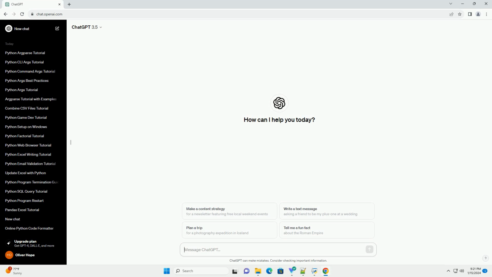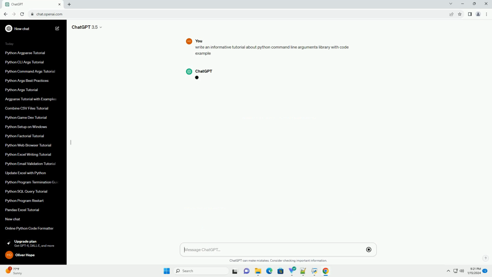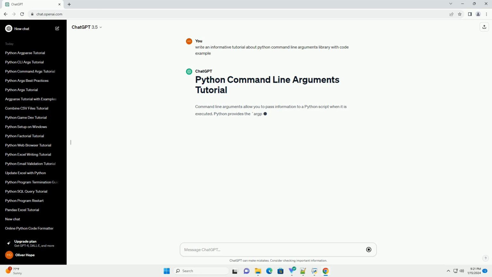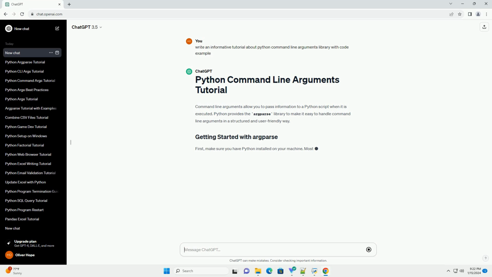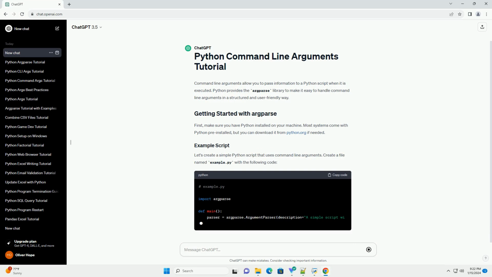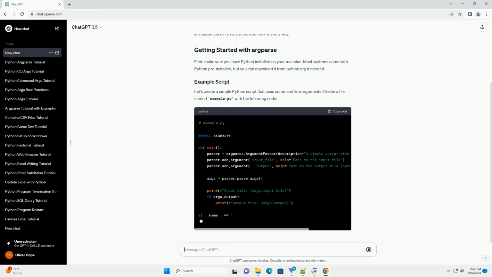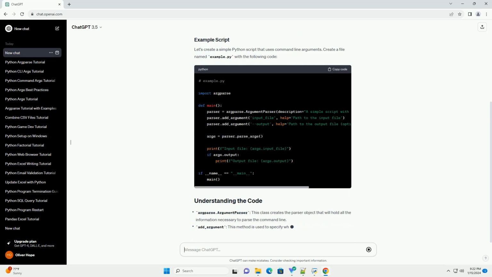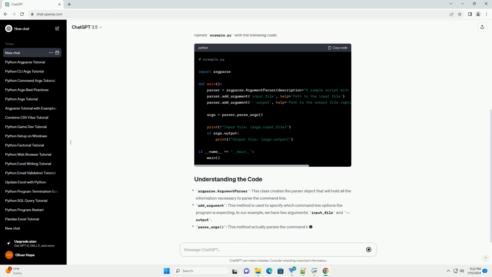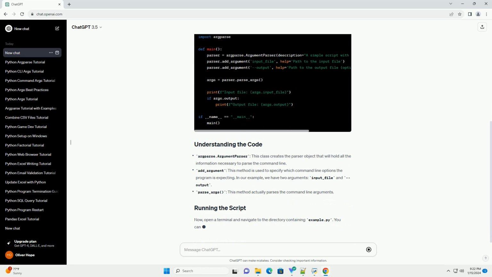Command line arguments allow you to pass information to a Python script when it is executed. Python provides the argparse library to make it easy to handle command line arguments in a structured and user-friendly way. First, make sure you have Python installed on your machine. Most systems come with Python pre-installed, but you can download it from python.org if needed.